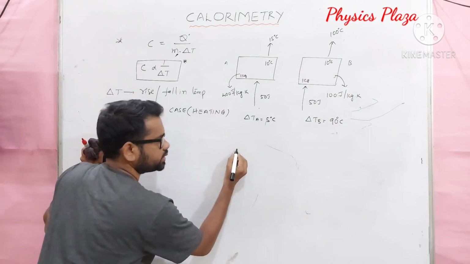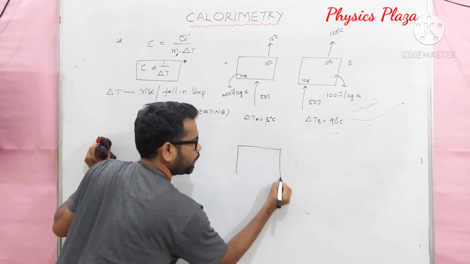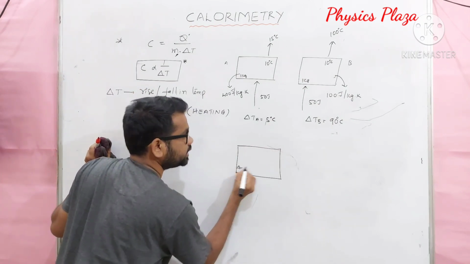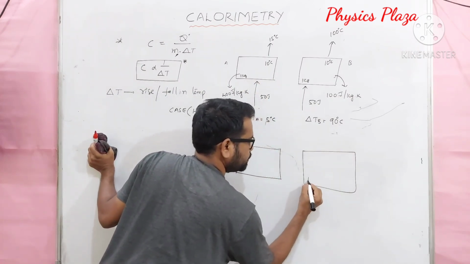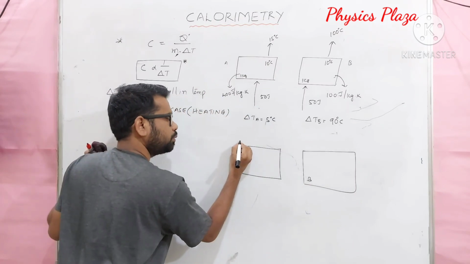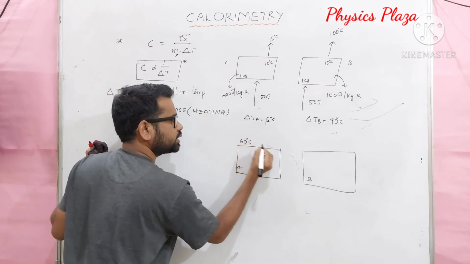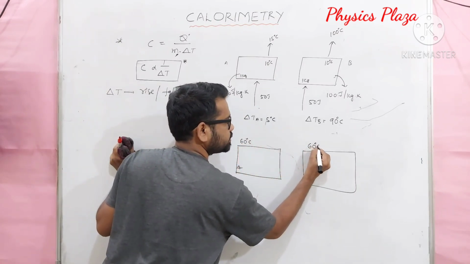Suppose the same bodies, dear children, body A and body B. Suppose initially both are at the same temperature, 60 degrees Celsius.